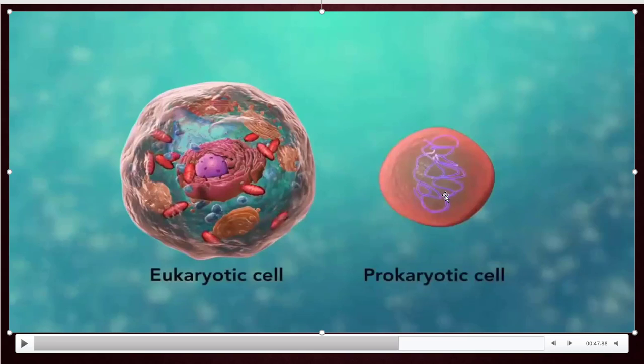Genetic material, we are observing it externally. It is not present inside any particular membrane. So that is the main difference between prokaryotic and eukaryotic.